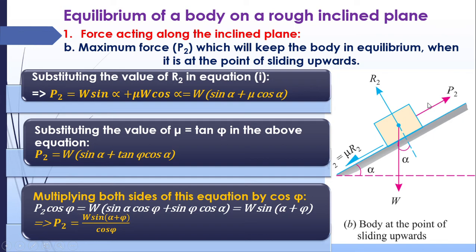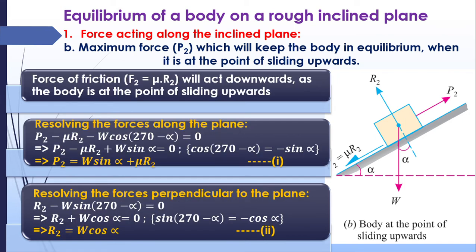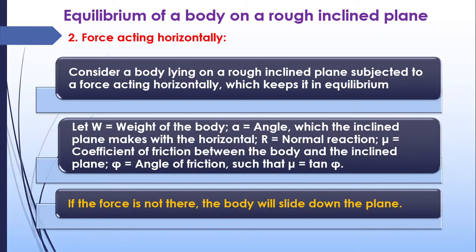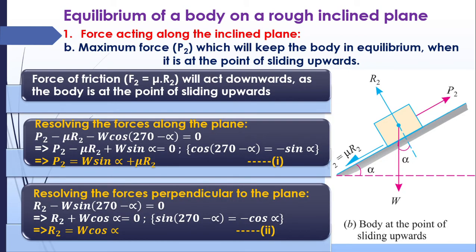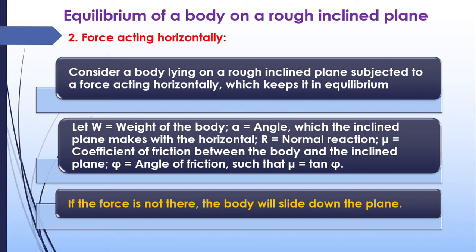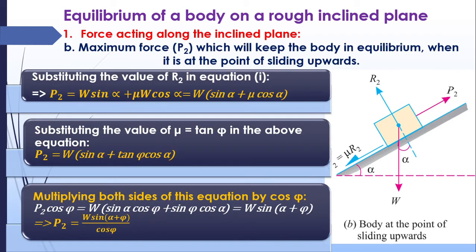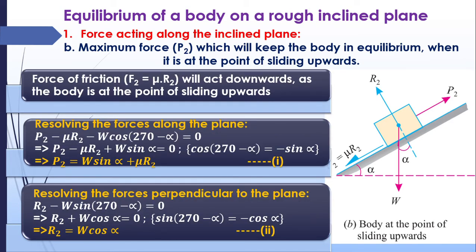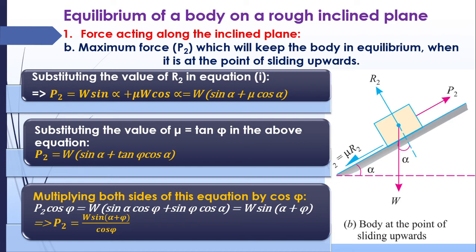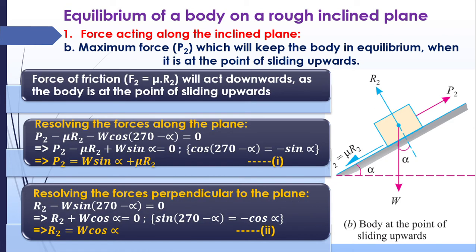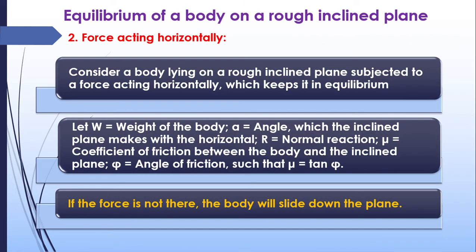Now we are moving on to the second condition: force acting horizontally.